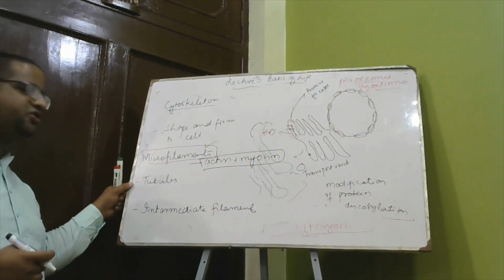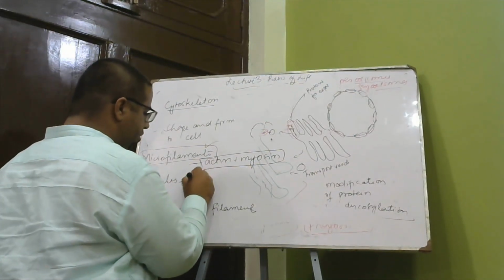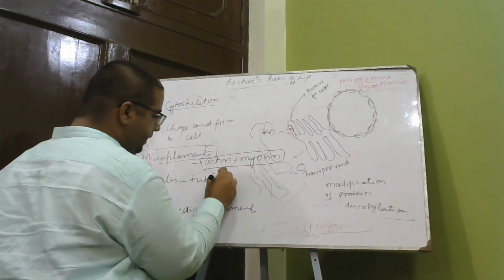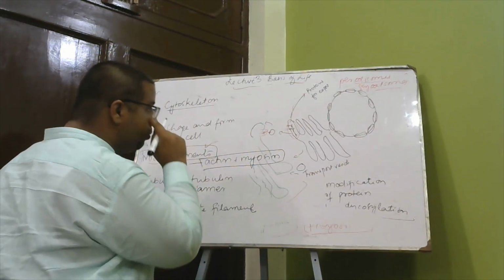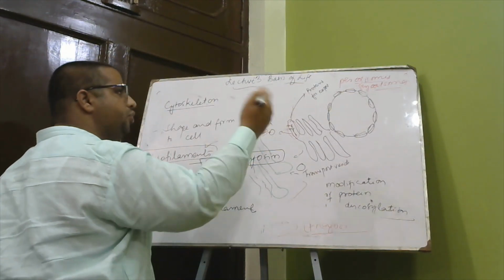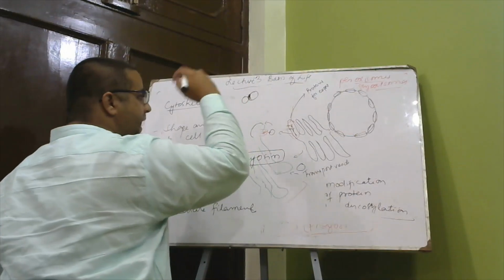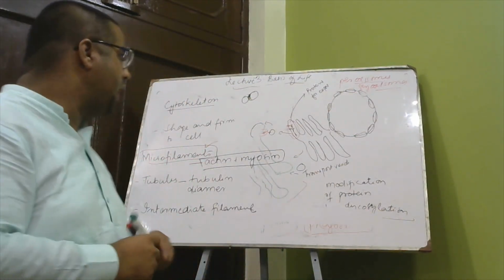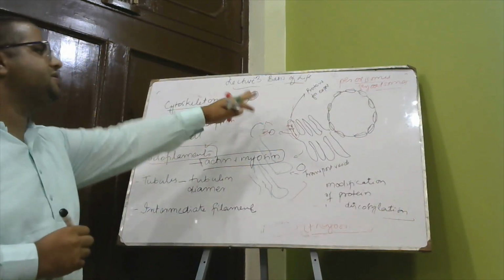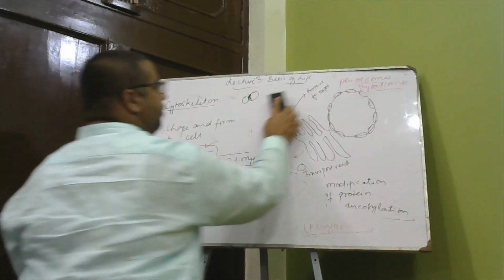The second part is microtubules. Microtubules are basically made up of a protein called tubulin. Tubulin is also a dimer protein. There are two molecules associated in that shape, attached together, and they form the filament.